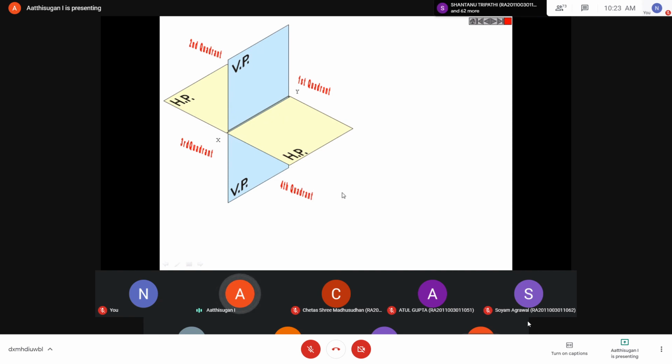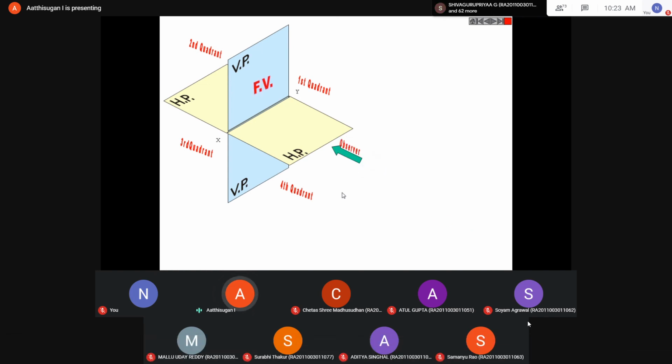Okay, this is a location. This is a representation of all the four quadrants. See, the observer may be here. Front will be on VP, top will be on HP. Similarly, for all of them, front will be on VP and top will be on HP.